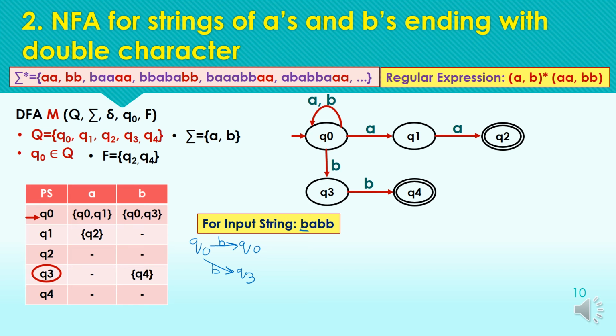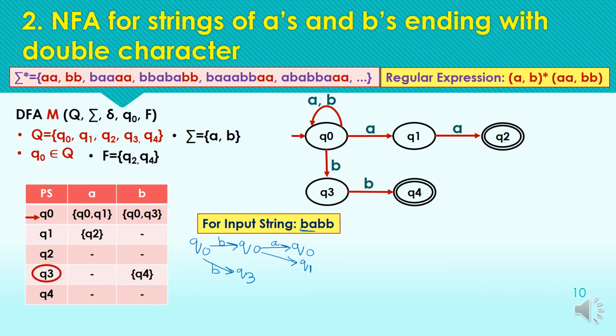Next we have the symbol A. So from Q0 and Q3 we have to continue, as we have already discussed, that we have to continue the path from all the states. If transitions are defined, then we have to continue the path. From Q0 we have defined the transition for A. One transition is to Q0 and another transition is to the state Q1.